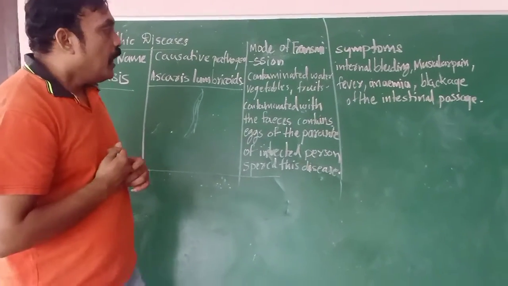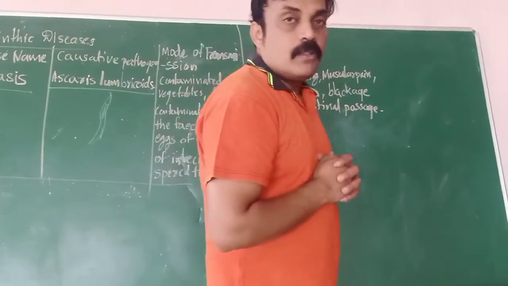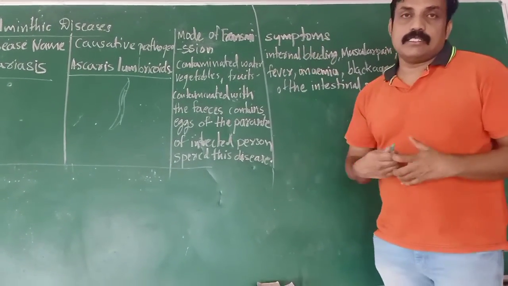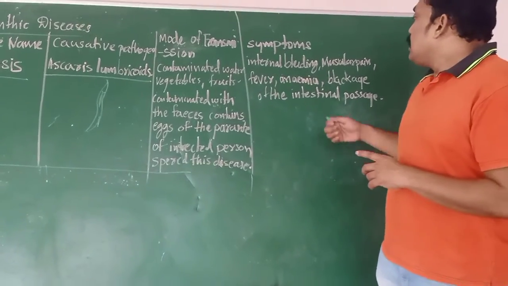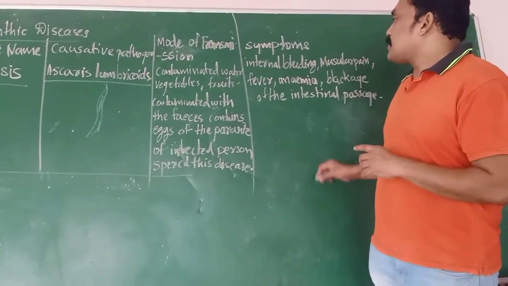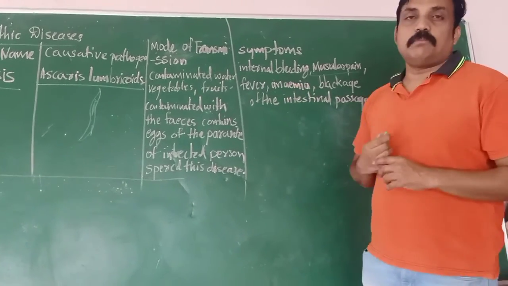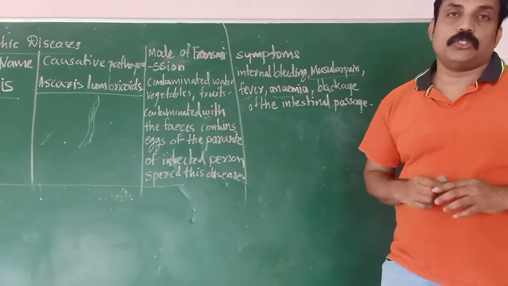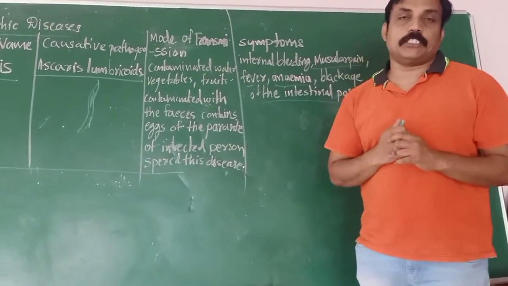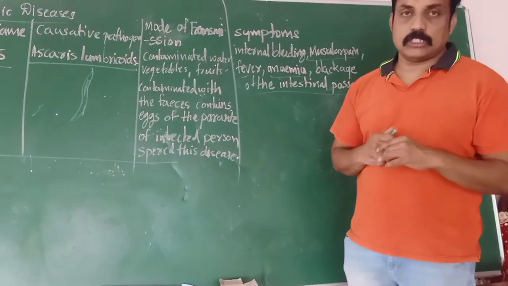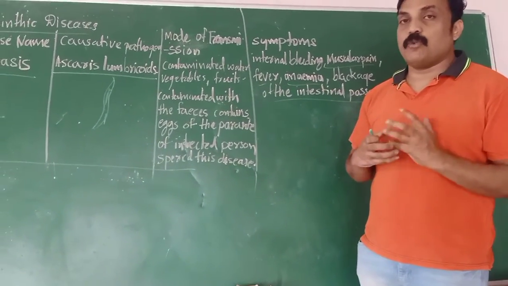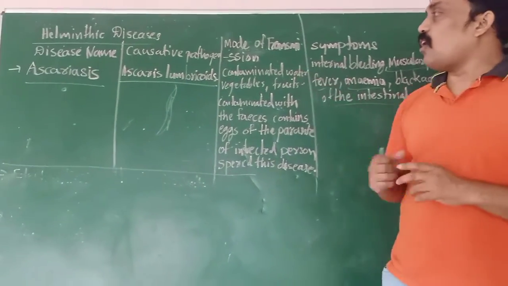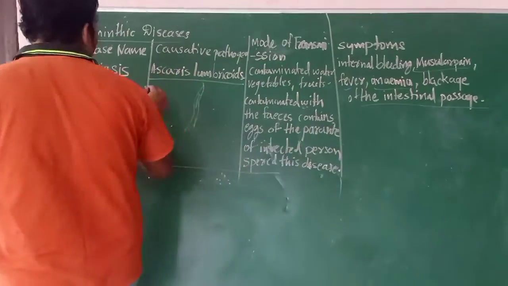The causative organism is Ascaris lumbricoides. What are the symptoms? If infected with Ascaris, it causes internal bleeding inside the intestine, muscular pains, fever, anemia with a decreased blood percentage, and blockage of the intestinal passage, so there is no free bowel movement. This is a disease caused by worms, roundworms, which we can call Ascaris lumbricoides.